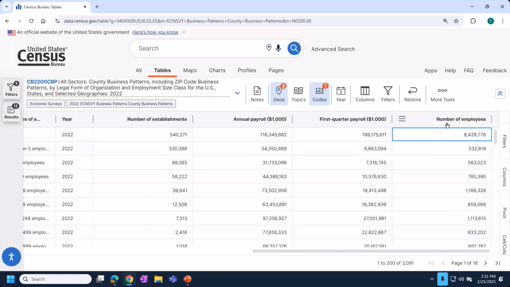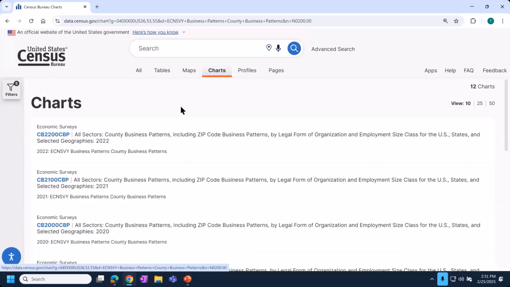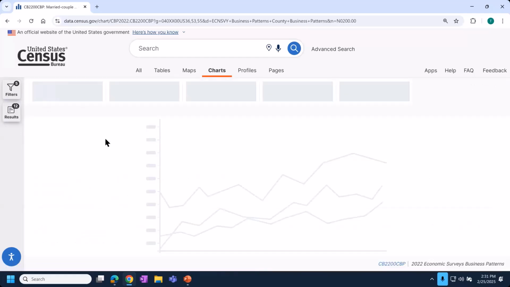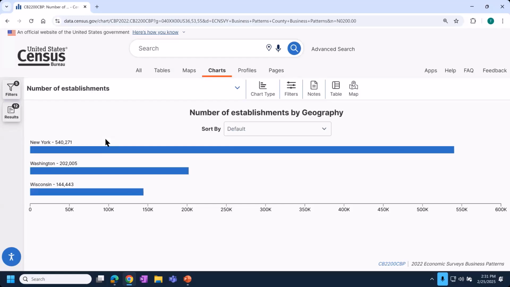So we do see that this table provides number of employees. That's great. And it provides thousands of rows of different context of employees. So I'm going to go to charts, make sure we're clicked into the table that has the data we want to make a chart of. It would be the most recent County Business Patterns data table. And we'll give a few moments for this to load on screen.